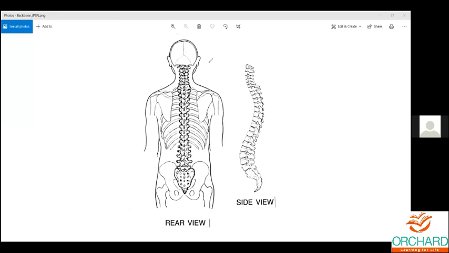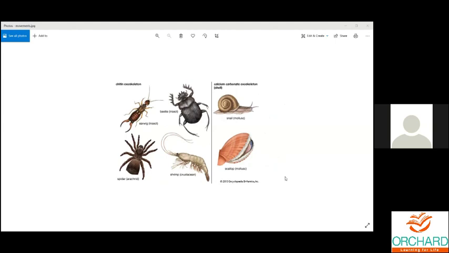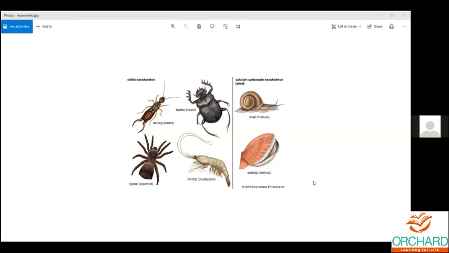All right, moving on to the next one, movement of invertebrates. So we'll be talking about the movement of the invertebrates now. All the invertebrates have the exoskeletal system. Exoskeletal system is nothing but a hard substance on the outside of the body. That's called the exoskeleton, a hard covering.